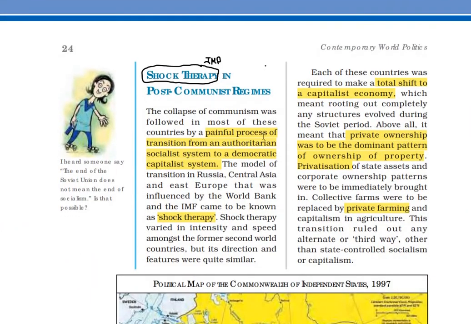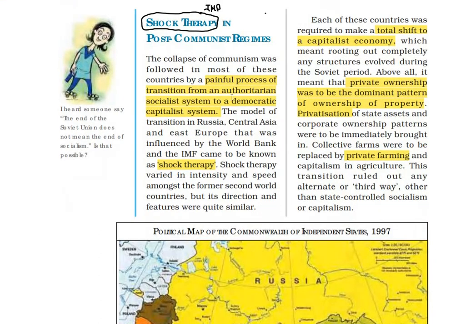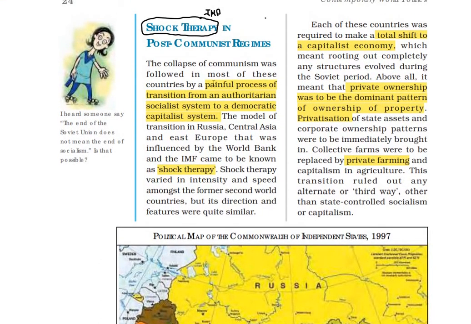Next up, we are going to read about shock therapy. Shock therapy is very important from your class 12th point of view. And what was shock therapy? Shock therapy was a painful process of transition from an authoritarian socialist system to a democratic capitalist system. This was called shock therapy.